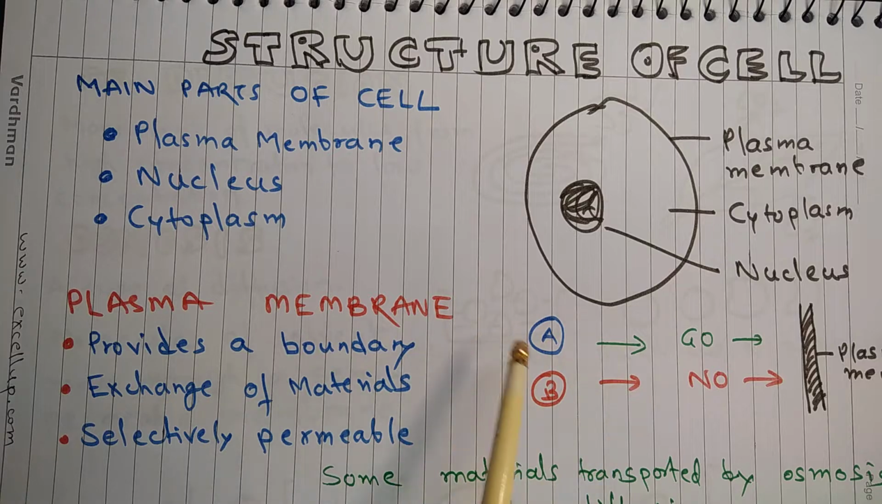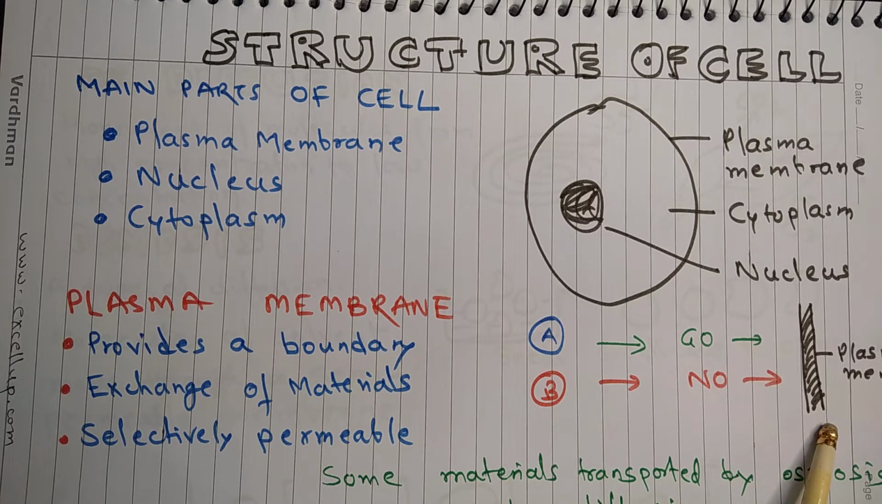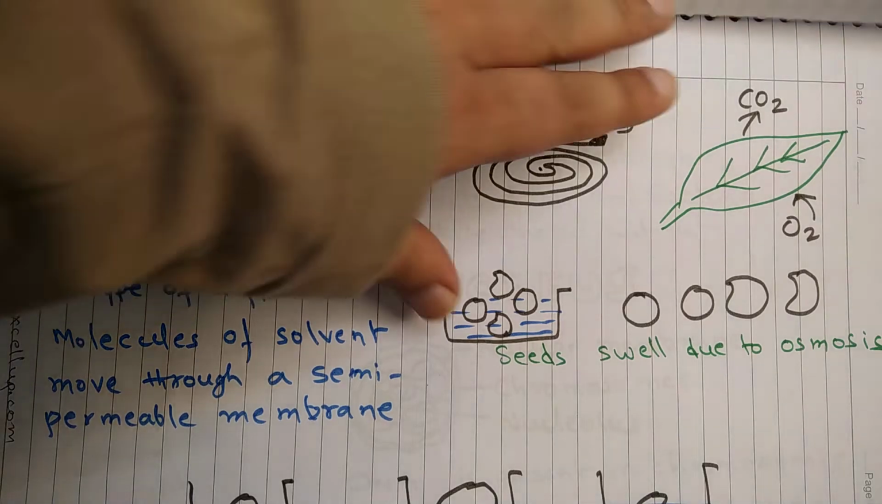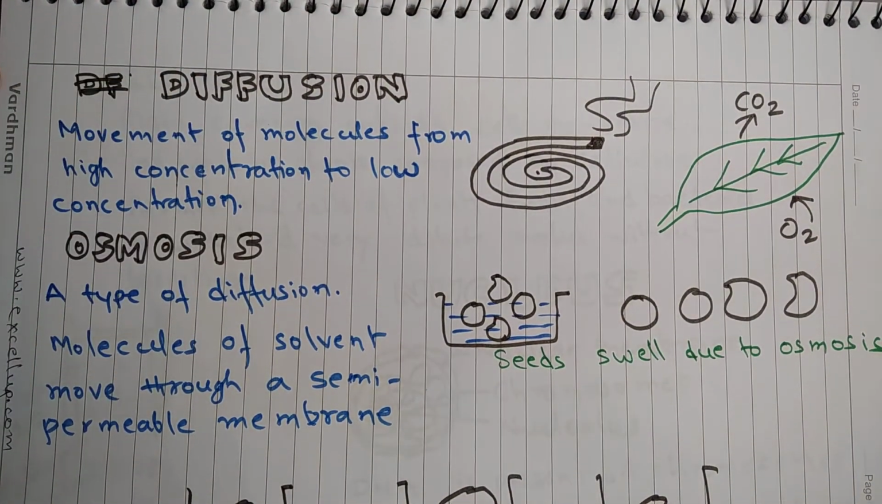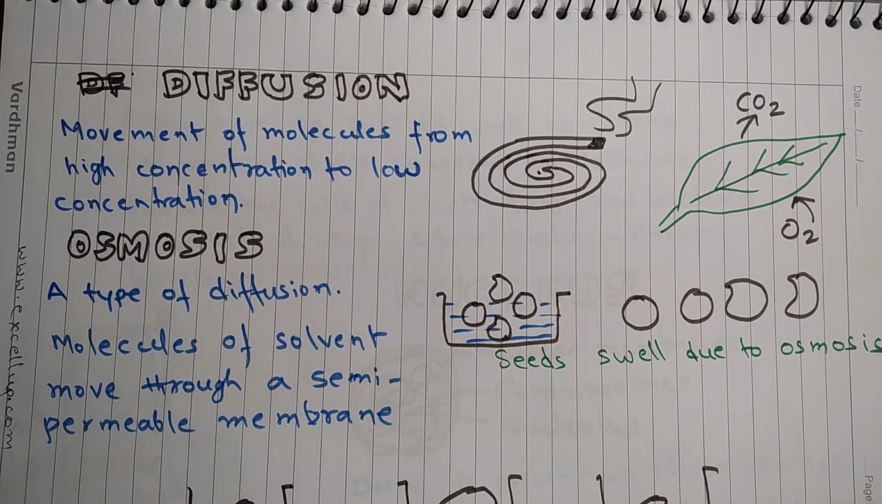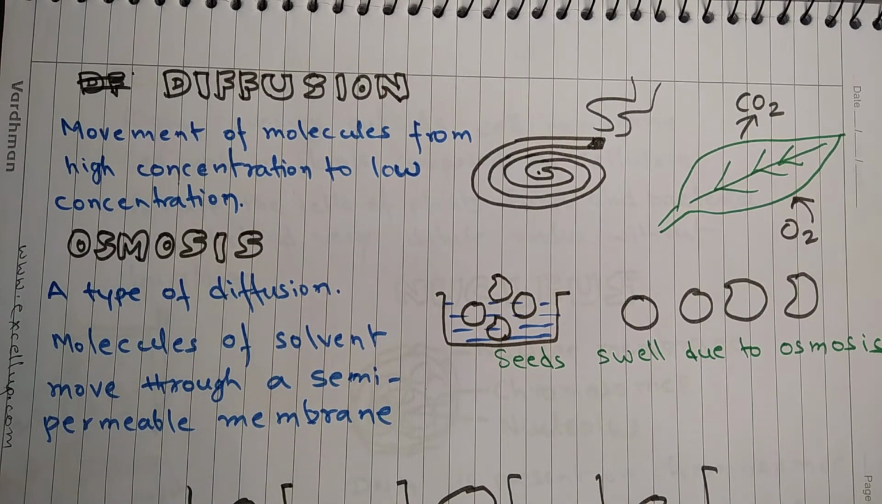For example, there can be a substance A which can pass through plasma membrane, then there can be another substance B which cannot pass through plasma membrane. Some materials are transported through plasma membrane by osmosis and some materials by diffusion. What is diffusion? The movement of molecules from high concentration to low concentration is called diffusion.